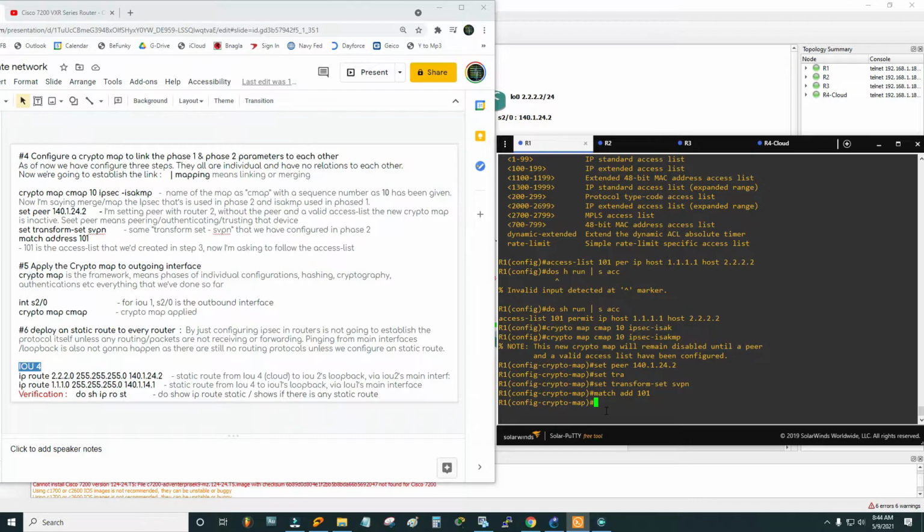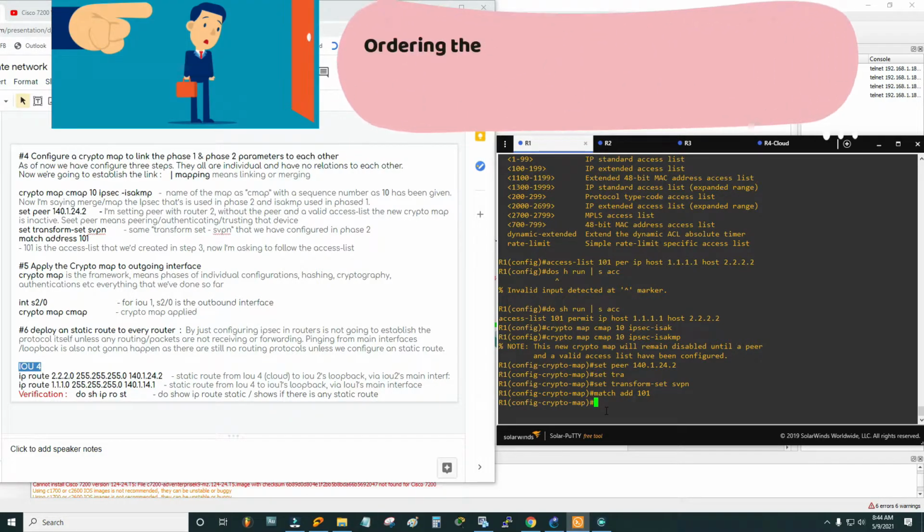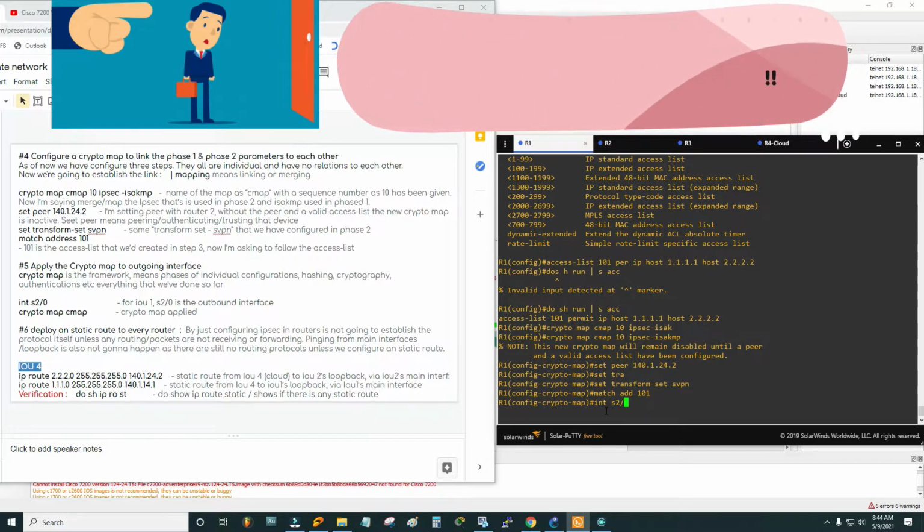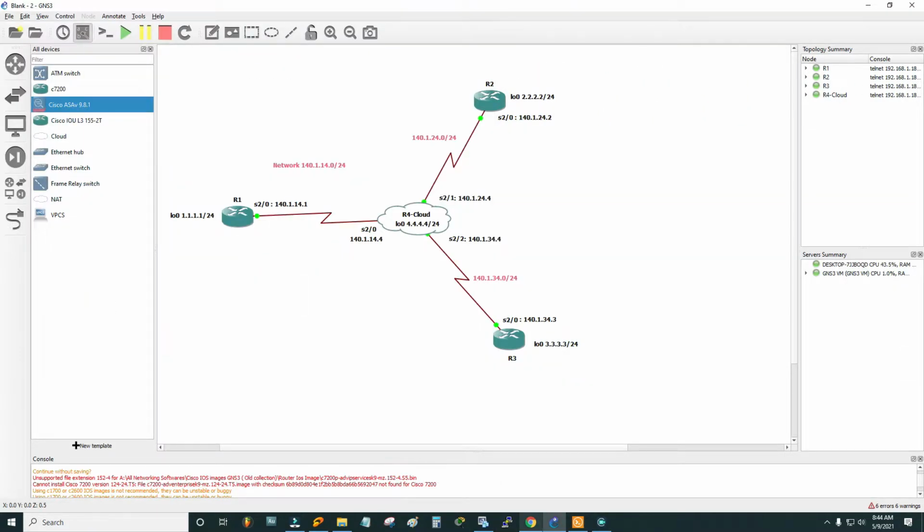Apply the crypto map to the outgoing interface. Now interface serial port 2/0. Is that so? Yes.